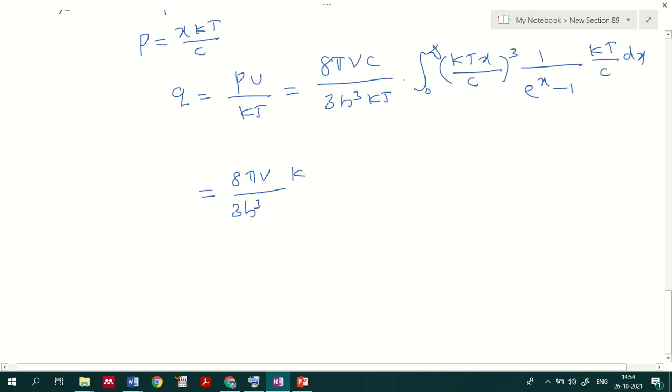With (kT x by c) cube, I can take k cube T cube divided by c cube outside. Then the integral becomes 0 to infinity of x cube divided by e raised to x minus 1 dx. This is the representation we'll be having.